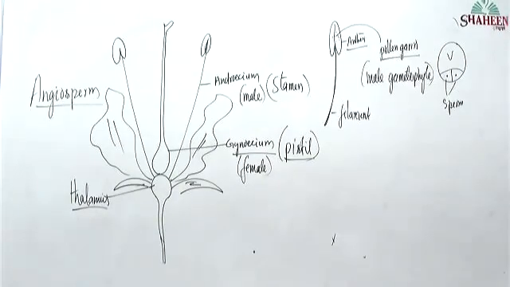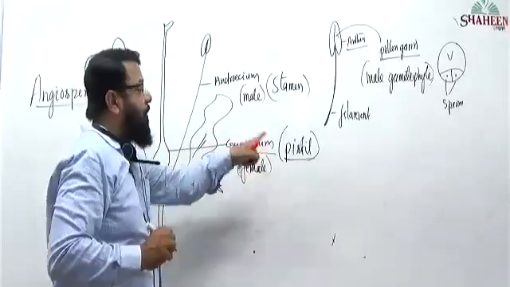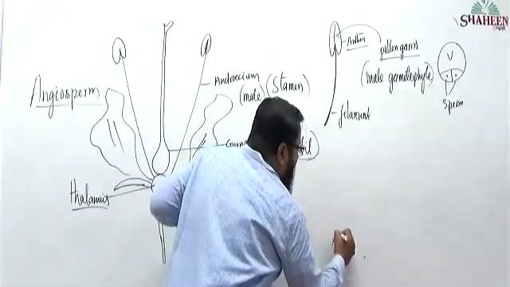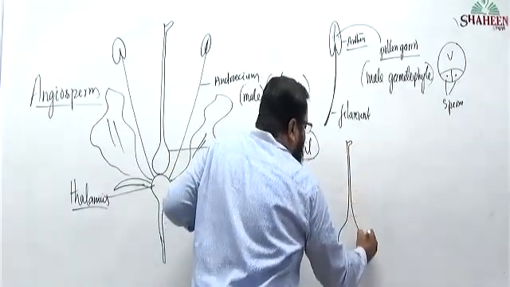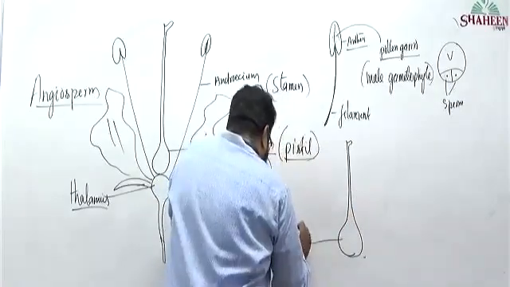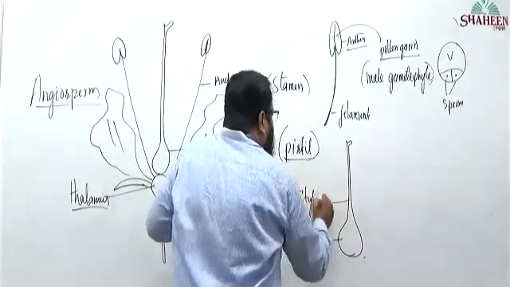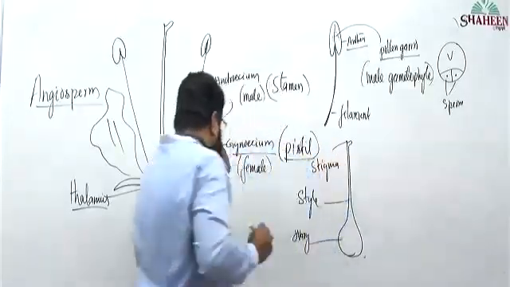The female sex organ is the pistil. How many parts will it have? It will have 3 parts. What are the 3 parts? Ovary, style, and stigma.